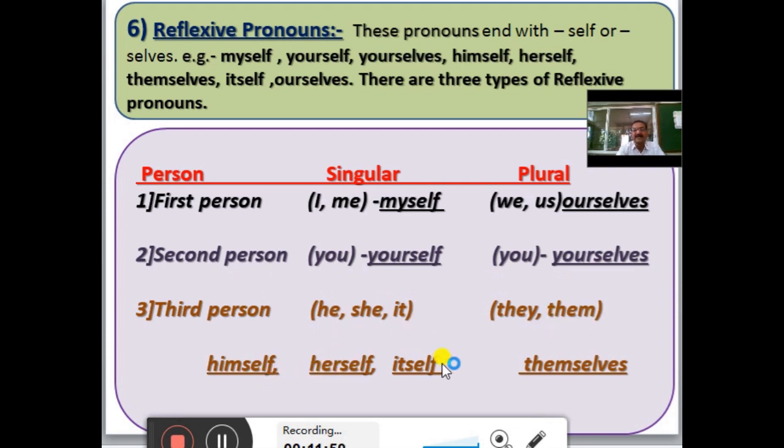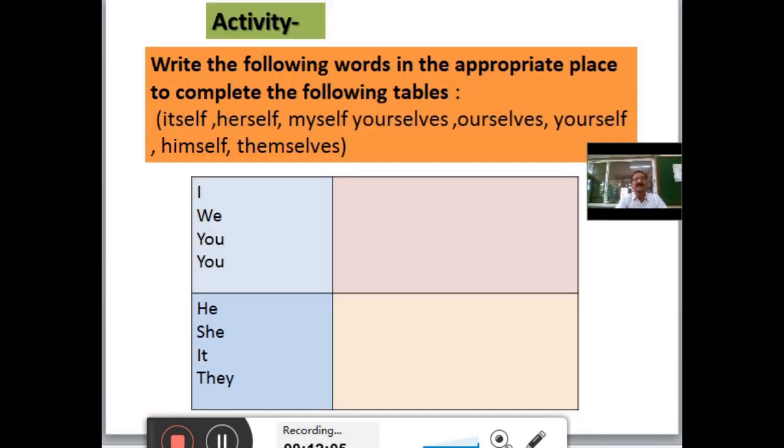Himself, herself, and itself are the reflexive pronouns of third person he, she, and it. Themselves is the reflexive pronoun of third person plural they and them. Let us see the activity.